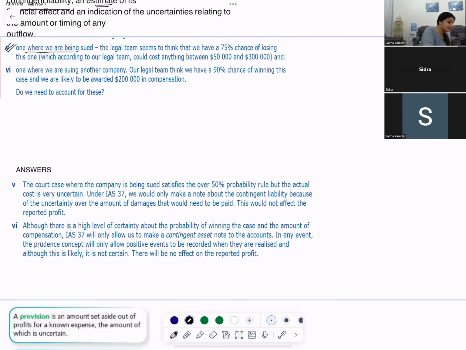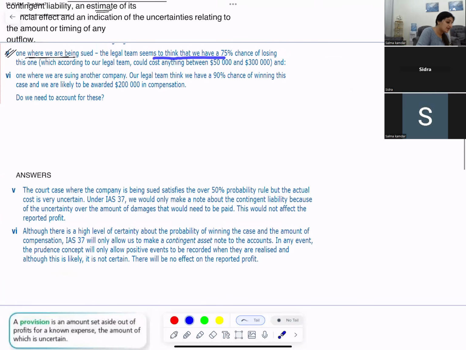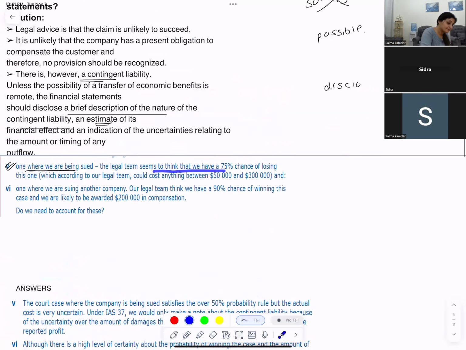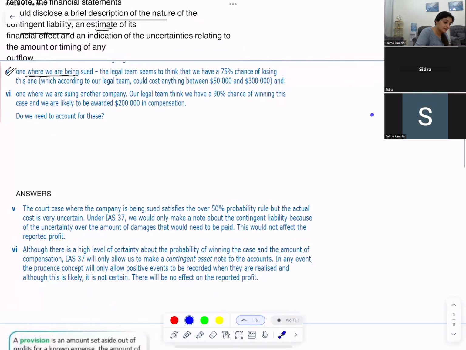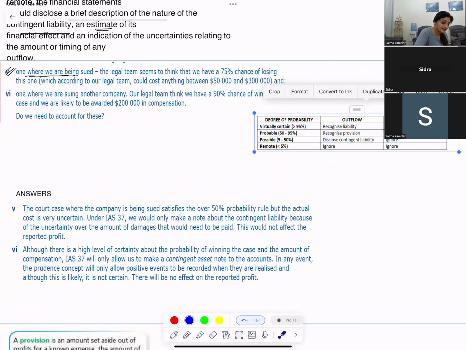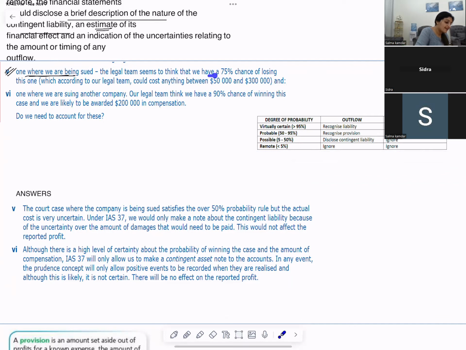We are being sued. Somebody has put a case against us. The legal team thinks that we have 75% chance of losing this one, which according to our legal team could cost anything between 50,000 to $300,000.